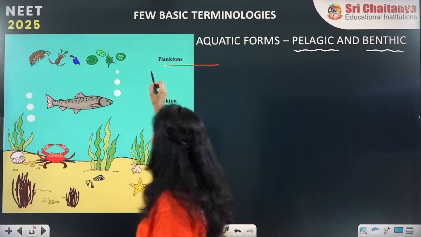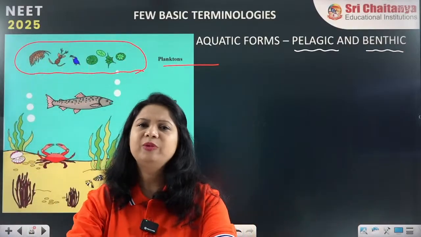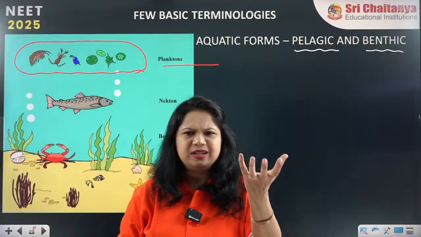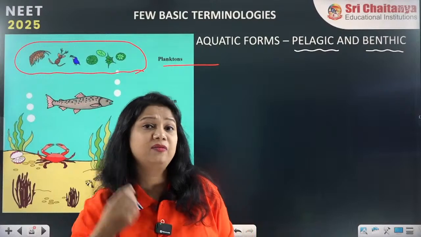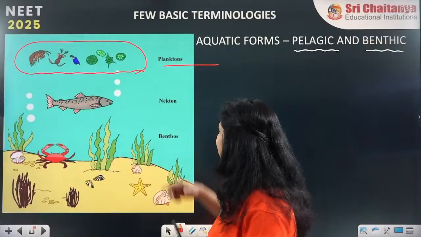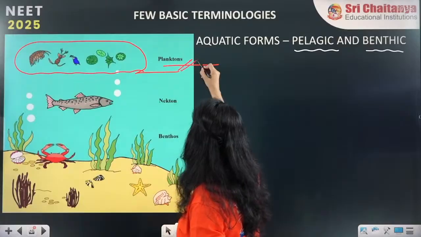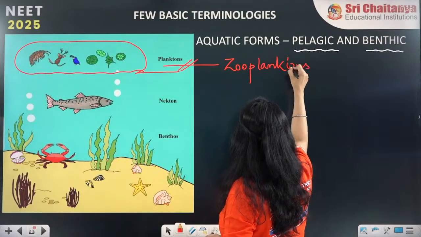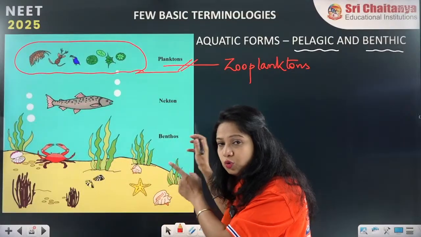We can see some of the organisms here, they keep floating. You have seen the river water or maybe the oceanic water. In a pond also, when you take some amount of water, you will see some freely floating organisms like the larva of the mosquito, some small insects. They keep floating passively with the streams of the water. They are called planktons or zooplanktons.